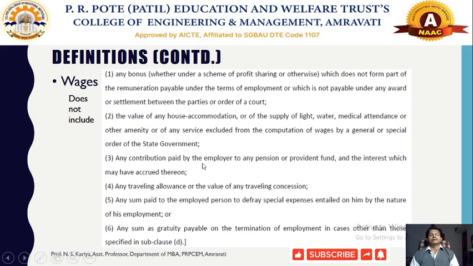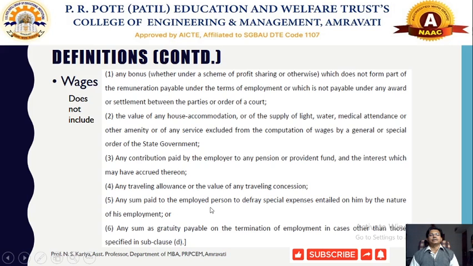Any contribution paid by the employer to a pension or provident fund, or its interest, could not be counted in defining wages under the Payment of Wages Act. Any travelling allowances received by that particular employee also do not constitute part of wages.